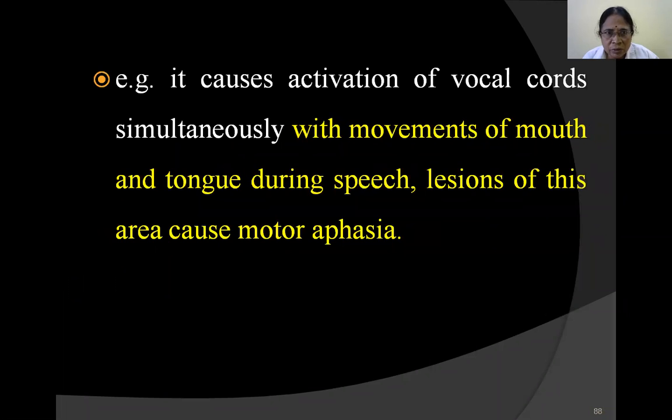It causes vocalization, with movements of vocal cords. Lesions of this cause motor aphasia. Whenever area number 44 is destroyed, motor aphasia results. He is able to understand and think everything, but speech production, activation of vocal cords, will be affected. Then the speech becomes defective: motor aphasia. He cannot talk properly. We will discuss aphasias; there are 3 types: motor aphasia, sensory aphasia, and global aphasia.